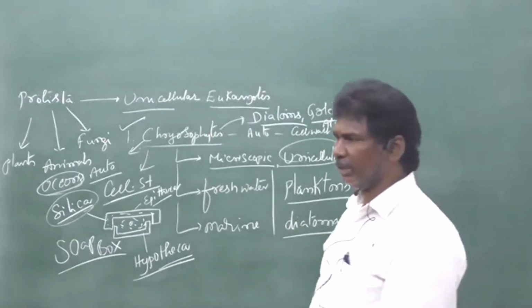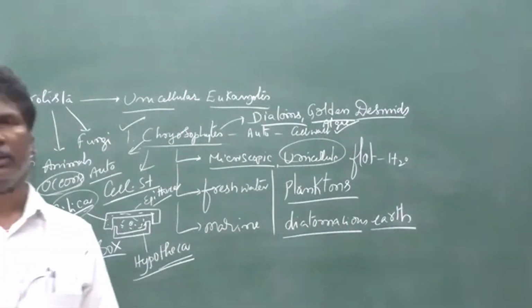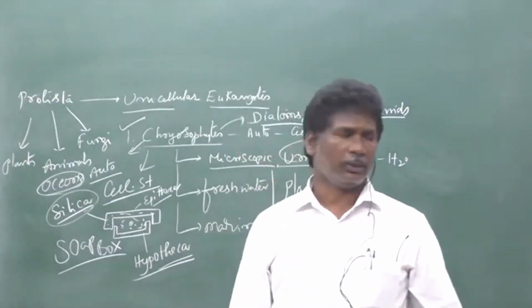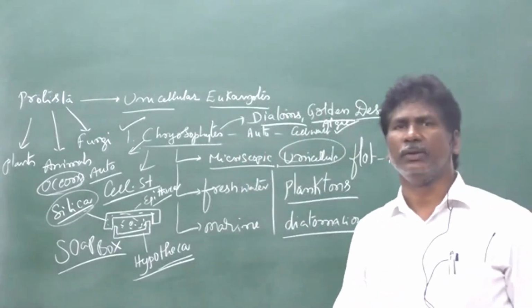Diatomaceous earth, and in our IP textbook there is another word for it. That word is kieselguhr. Kieselguhr is also diatomaceous earth.